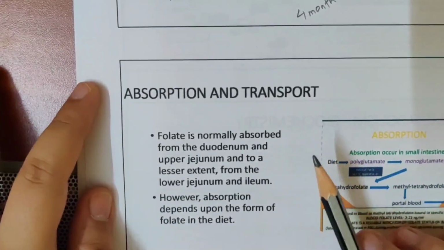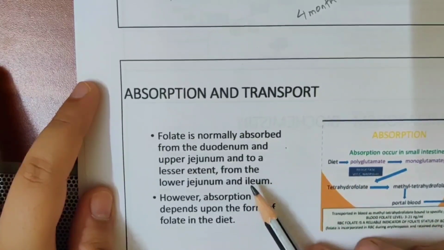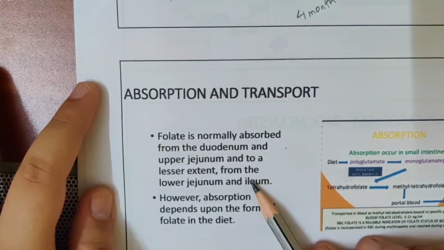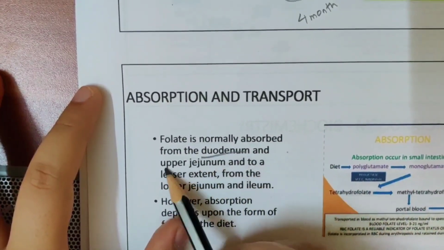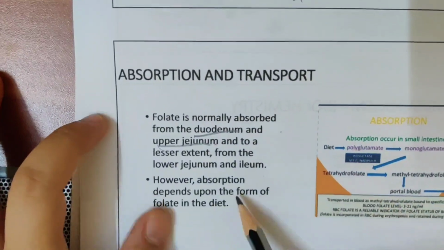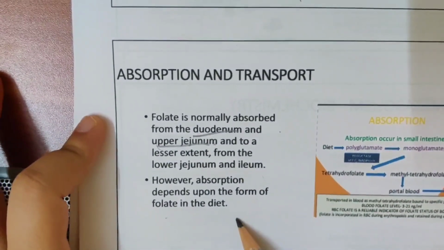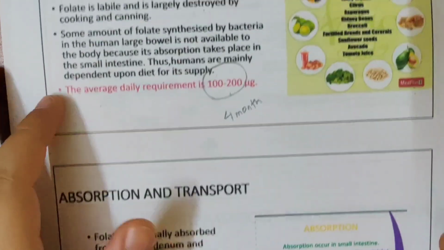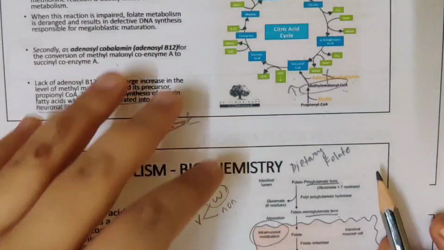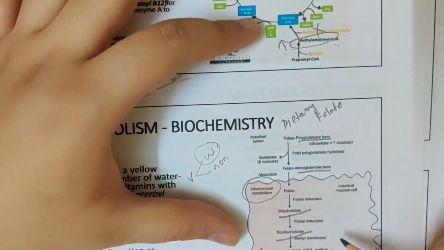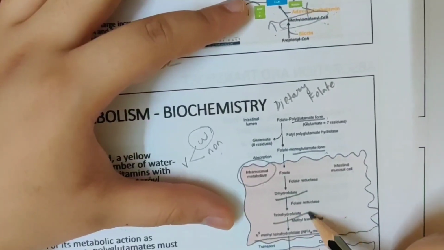Absorption and transport. Folate is normally absorbed from the duodenum and upper jejunum, and to a lesser extent in the lower jejunum and ileum. So mostly the duodenum and upper jejunum. However, absorption depends upon the form of folate in the diet. What enters inside the intestine is dihydrofolate and tetrahydrofolate.